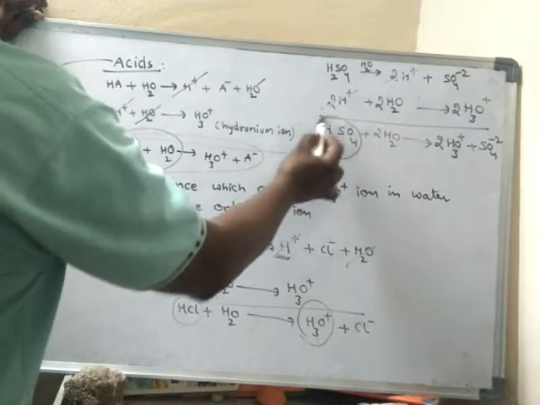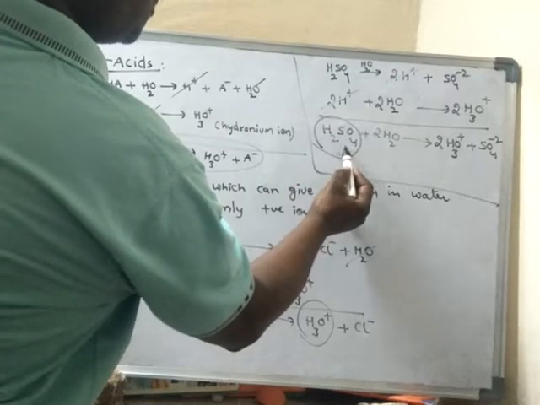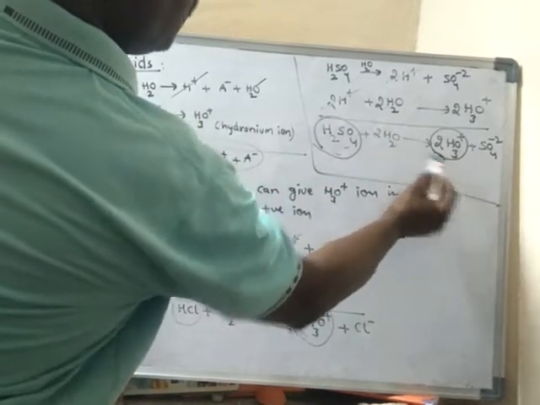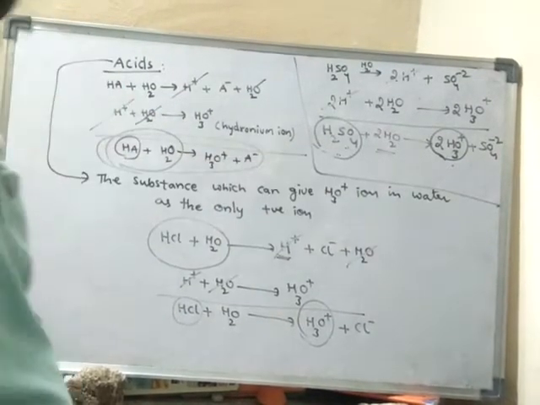See, this particular substance is able to produce hydronium ions in water. Hence this substance is said to be an acid.